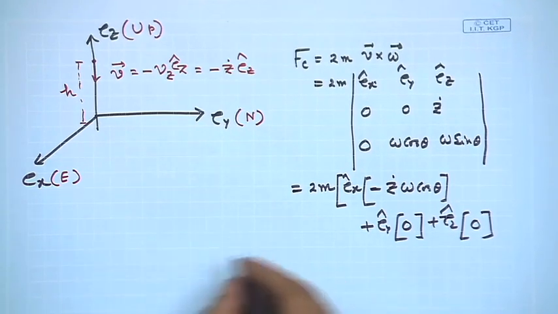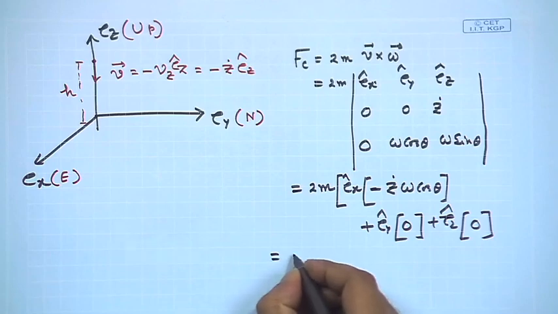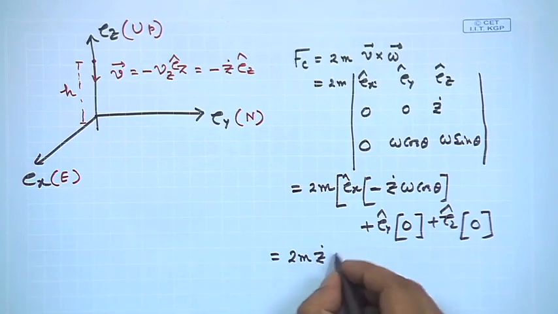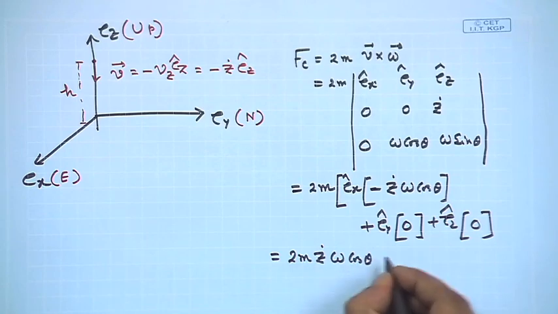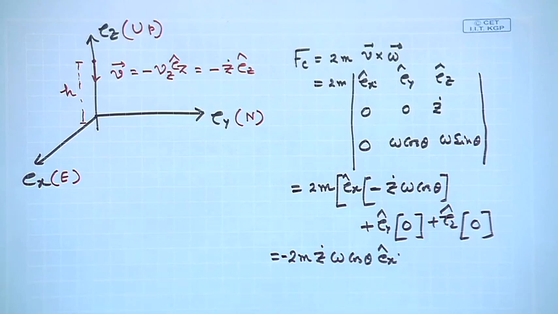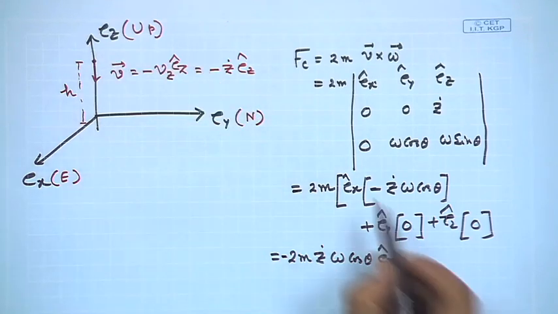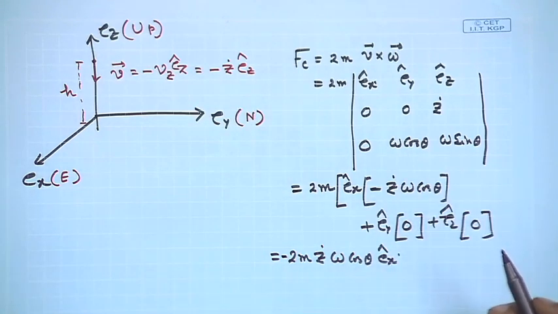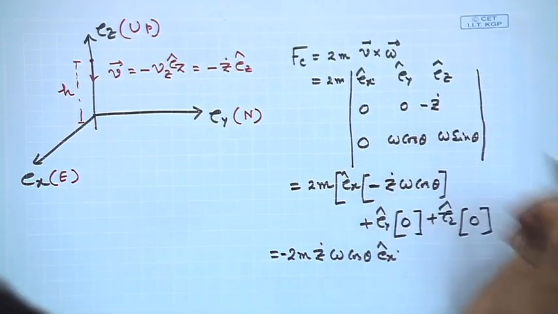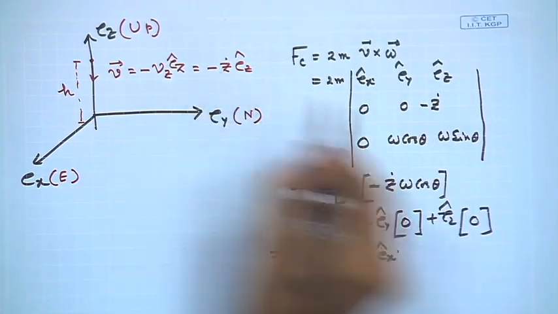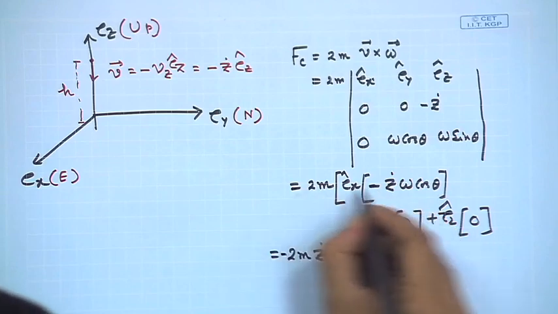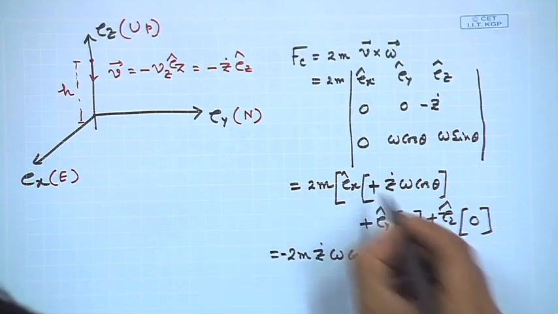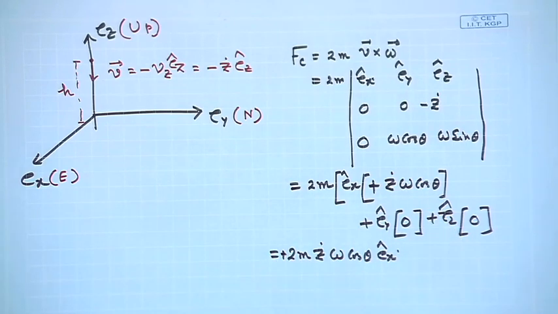So, the only existing term will be twice m z dot omega cos theta, there is a minus Ex cap, right. So, we have already taken a minus here, oh sorry. So, there will be a minus here, but this will be a minus here. So, this will be a plus, right.